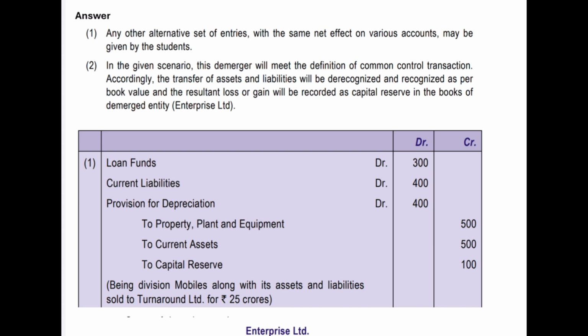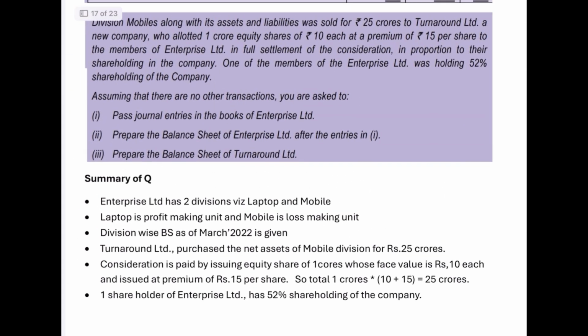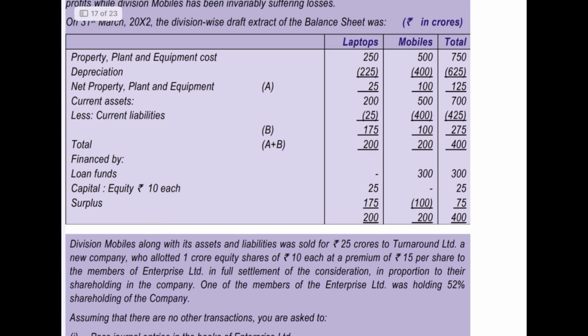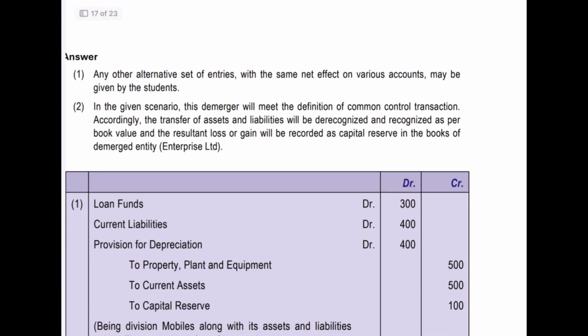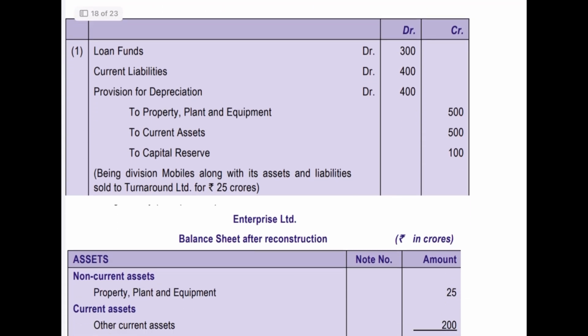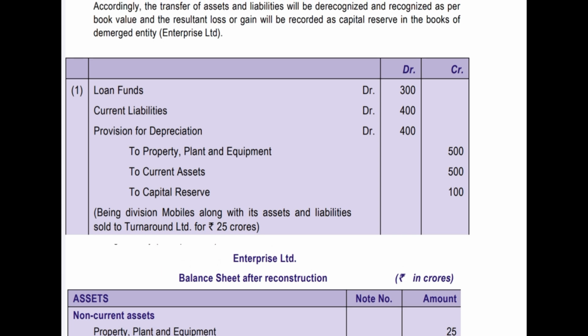So if you see the question, here the mobile division is getting demerged, so we will make the entries for the demerger. Here the loan fund, which is a credit or liability under the mobile division, is debited, and current liability, which is another liability under the mobile division for 400 crore, is also debited, and provision for depreciation, which is a credit balance or liability, is also debited.